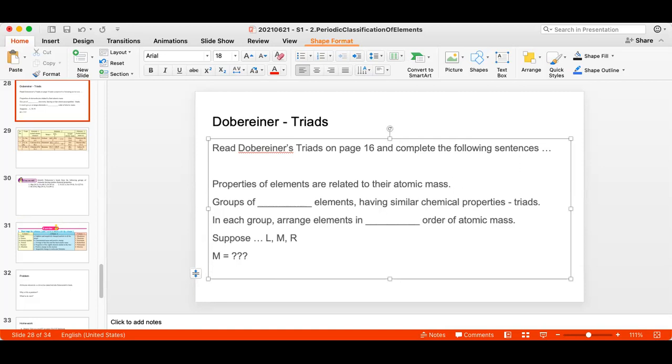Not just any group. He realized that every group has 3 elements, groups of 3 elements having similar chemical properties. And because he was classifying 3 elements in each group, they were called triads. Triangle, triad. And what he was doing was, in each group of 3 elements, and the examples were given in the table, he was arranging the elements in increasing order of atomic mass.